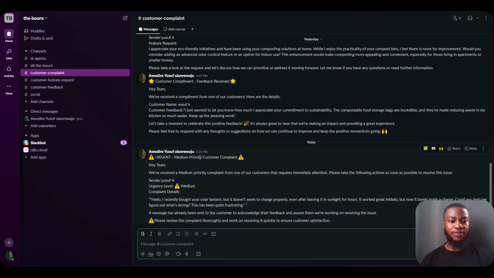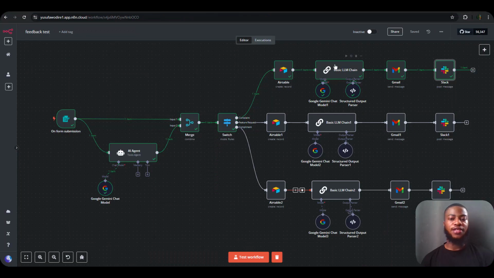Urgent, medium priority, customer complaints. Item receives a medium priority and all. So it included the sender name, the urgency level, and the complaint details, which is the actual feedback. So that's how it works for the complaint message.